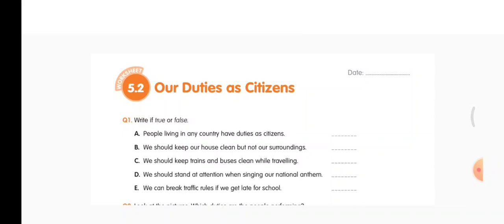D. We should stand at attention when singing our national anthem. True. Yes, because this shows that we are paying respect. We show our respect to our national symbols. So we have to stand at attention when singing our national anthem.